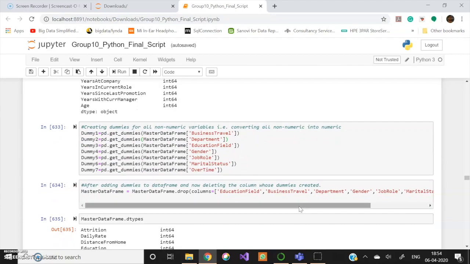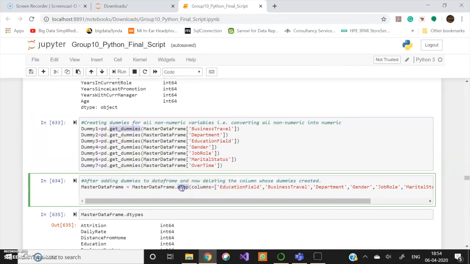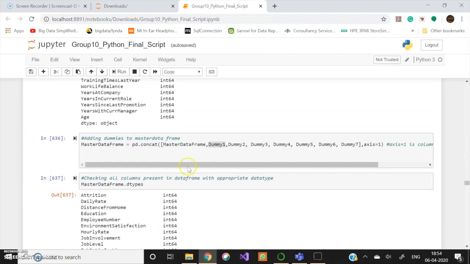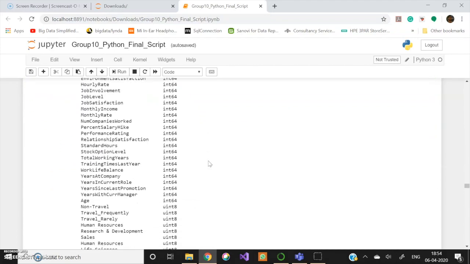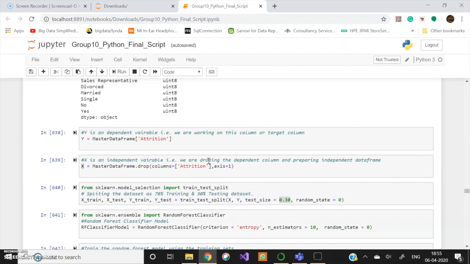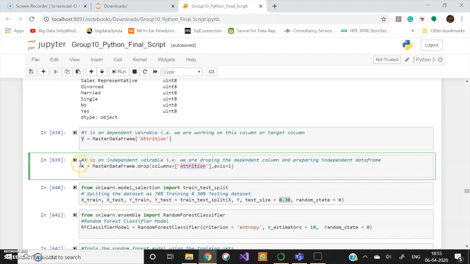For training a model, it is necessary that all columns must contain numeric values. Hence, all non-numeric columns are converted to numeric columns by creating dummies. Now we have a data frame that contains all the numeric columns. We then delete the columns which we created the dummies for and add the actual dummies to the data frame. We have assigned the dependent variable attrition to y and all the other columns except attrition to independent variable x.